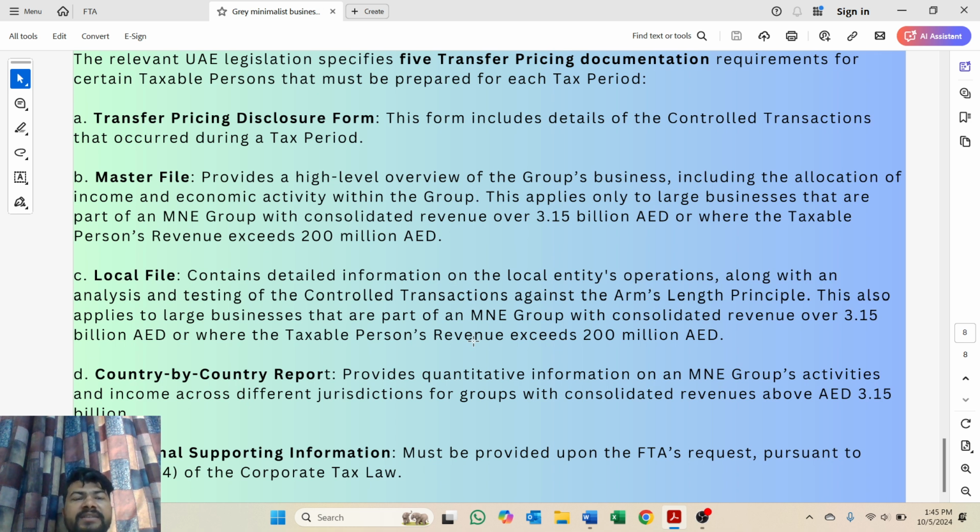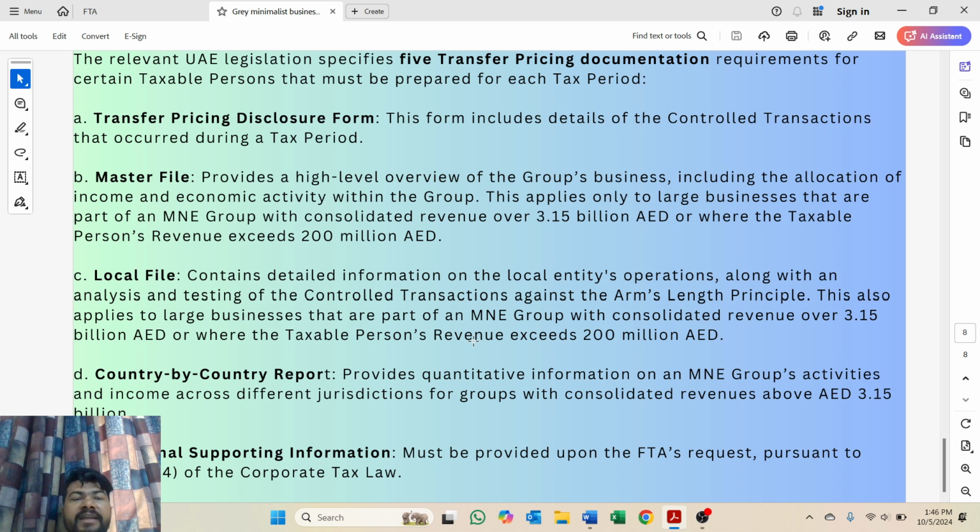And the other report is country by country reporting. This provides quantitative information on the multinational enterprise group's activities and income across different jurisdictions, and applies to a company which has consolidated revenue of 3.15 billion dirham per annum.